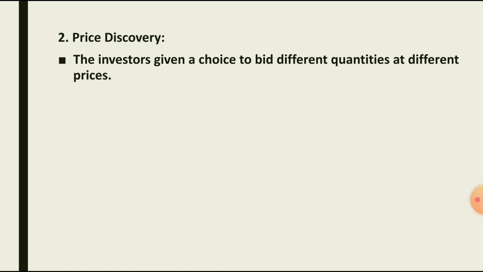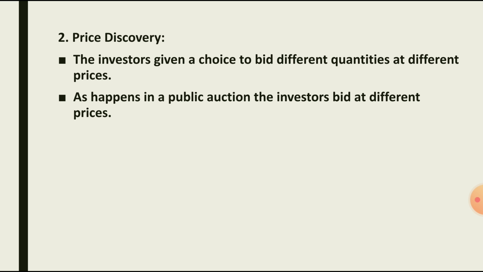Then the second feature is price discovery. The investors are given a choice to bid different quantities at different prices, as happens in a public auction. So investors are given a choice to fix the price for the shares. That means they are given a chance to give their opinion, in the sense of the price at which they want to purchase. So it is like an auction.